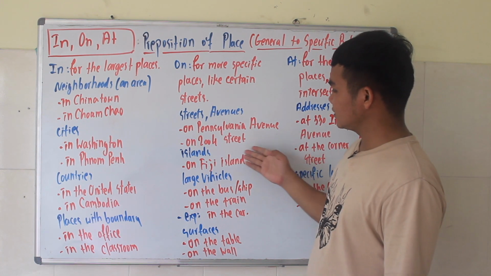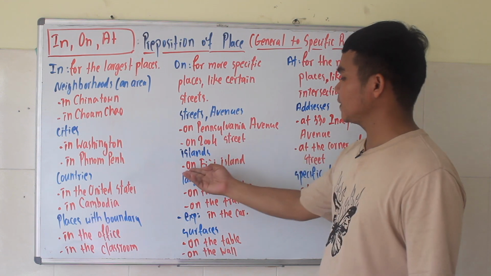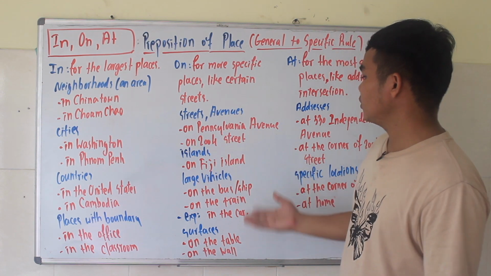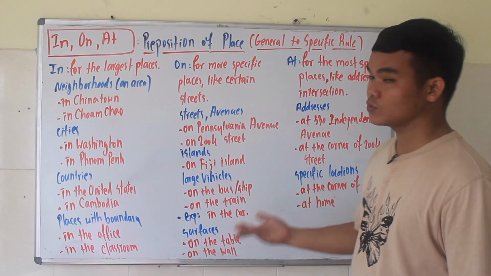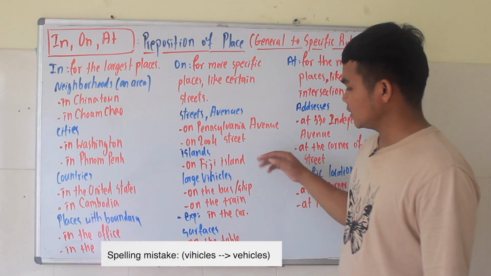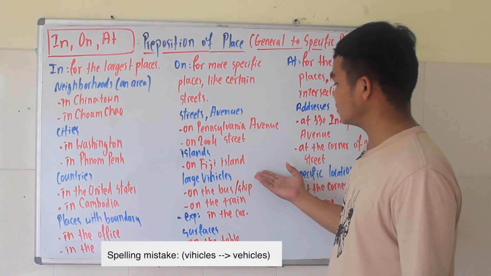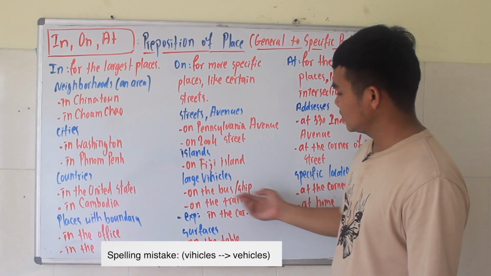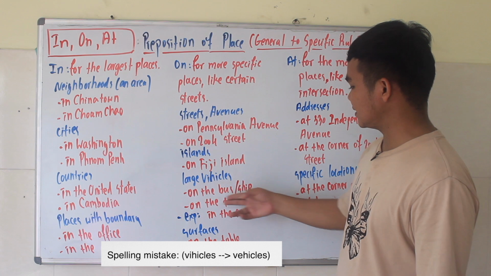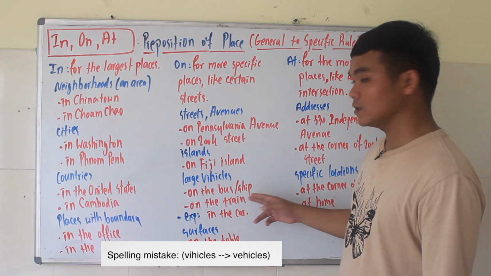And another point, which is islands. Islands we also use with on. We say on Fiji Island, or with many more islands that you know, you can also use on. And vehicles. This one is only for large vehicles that we can use with on. Like we say on the bus or on the ship, and another one, on the train.